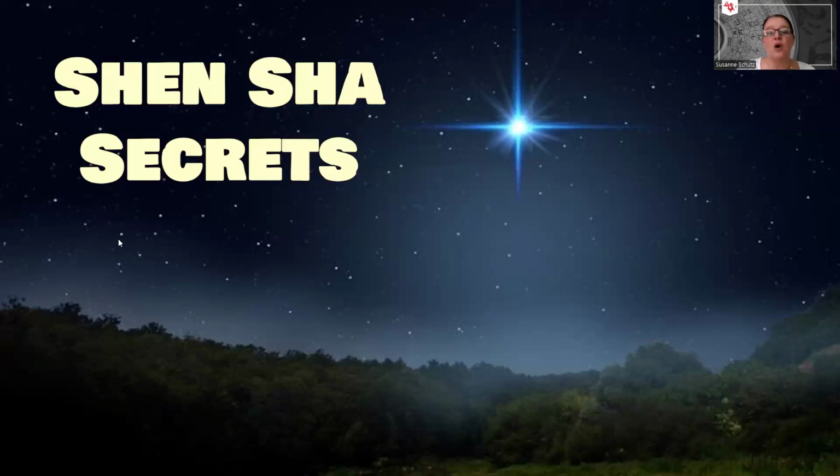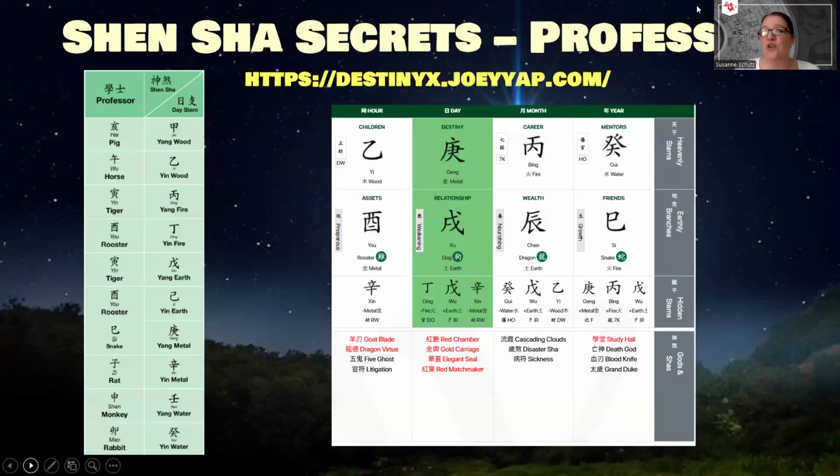Now, I am going to talk about a star today that is called the Professor Star. That's a star that is not often talked about and doesn't appear in most of the Bazi plotters, but I will give you the formula so you can determine whether or not you actually have it in the chart. So first off, plot your Bazi chart. You can use this link here and also post it in the description to the video.